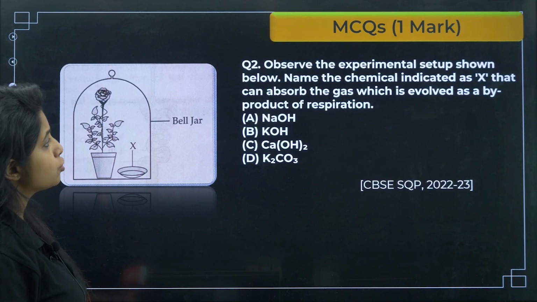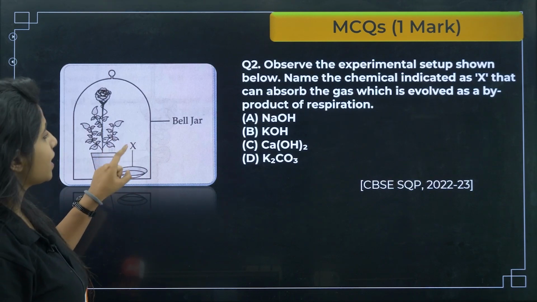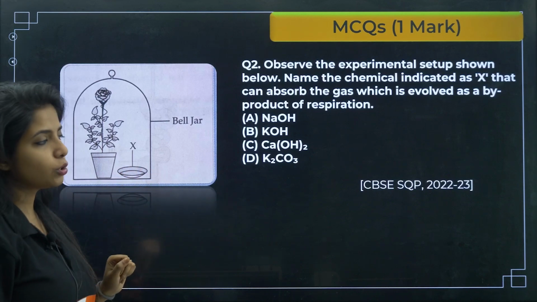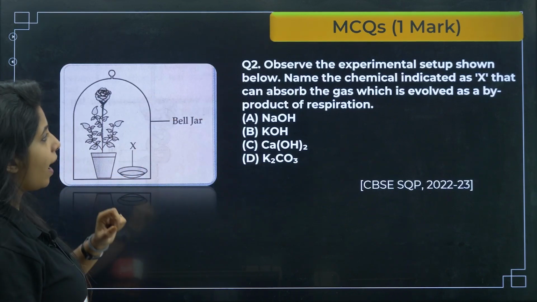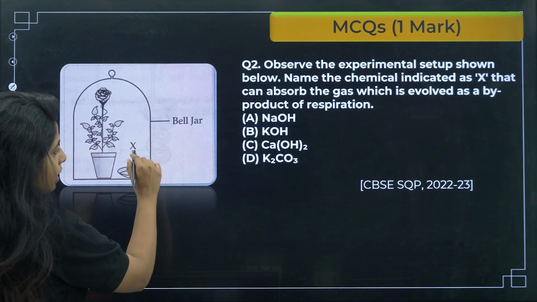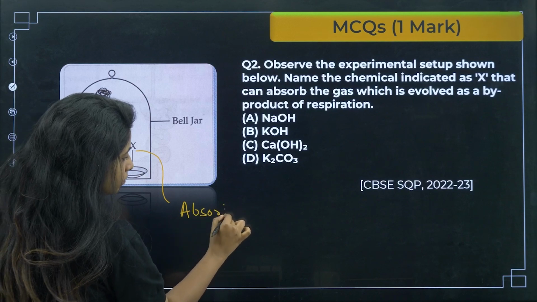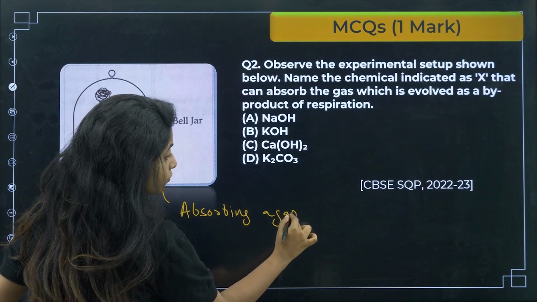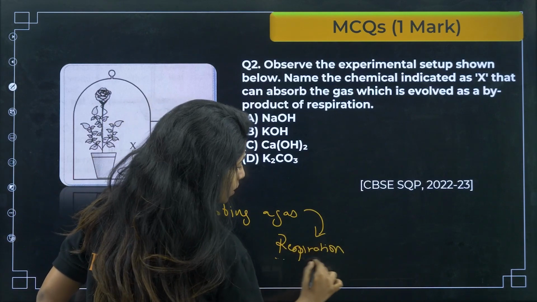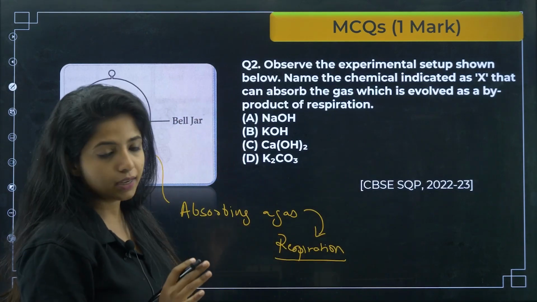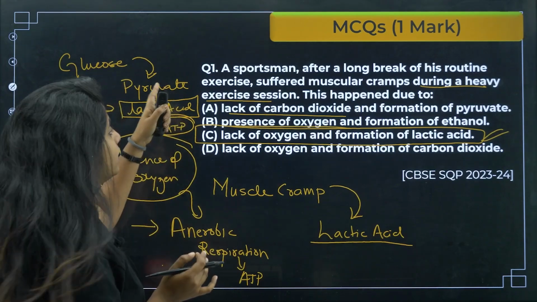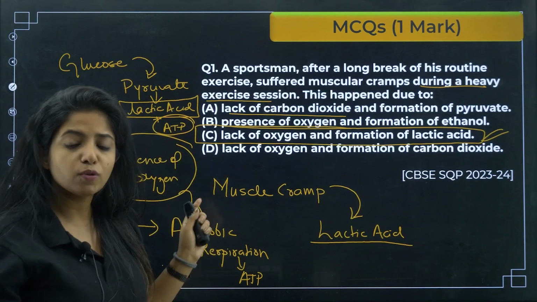Observe the experimental setup shown below. Name the chemical indicated as X that can absorb the gas which is evolved as a byproduct of respiration. So the question says you have to find X, which is responsible for absorbing a gas which is a byproduct of respiration. So in respiration, what could be the byproduct, children? In respiration, I know that oxygen is being utilized. You saw right here that aerobic respiration takes place. Oxygen is being utilized, pyruvate converts to something and it undergoes aerobic respiration.